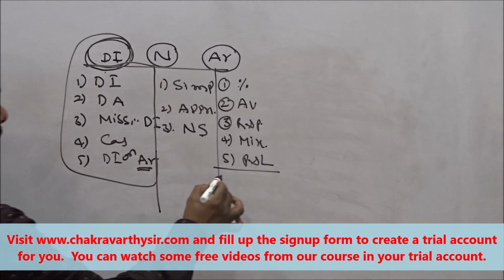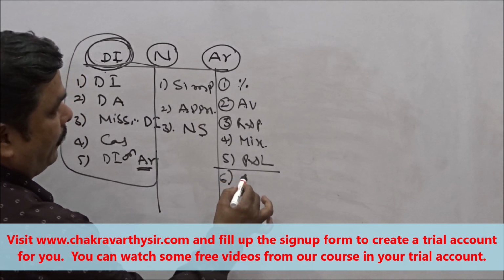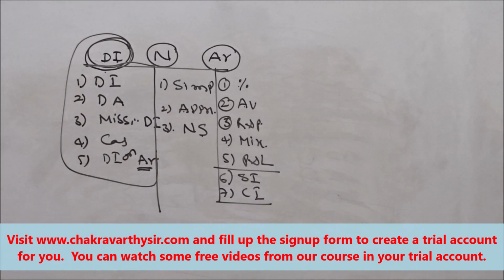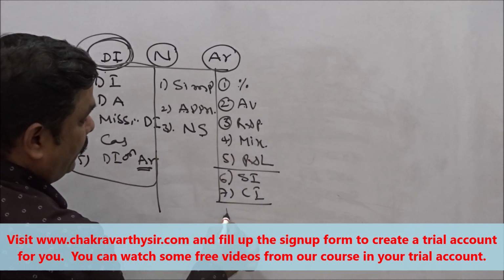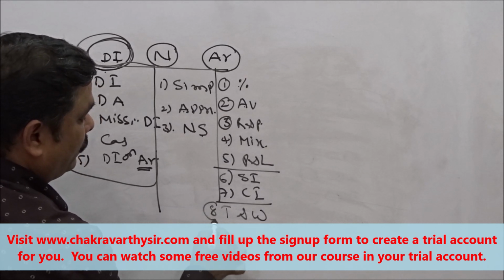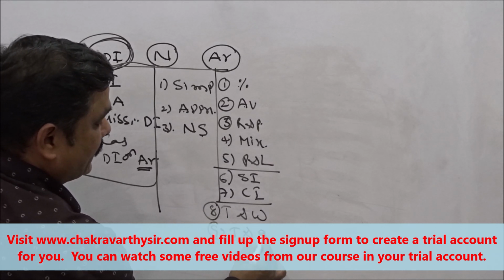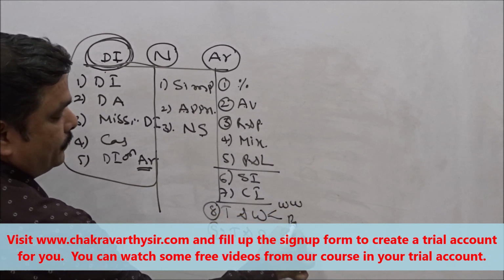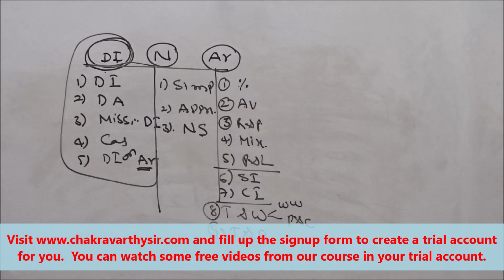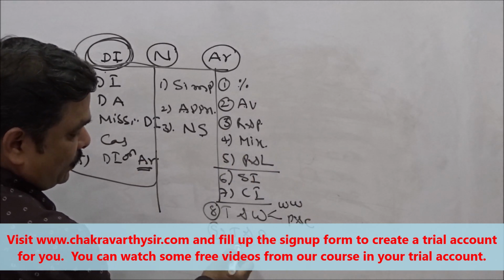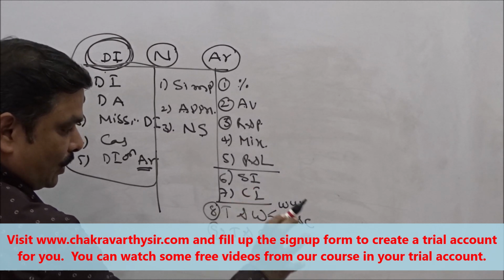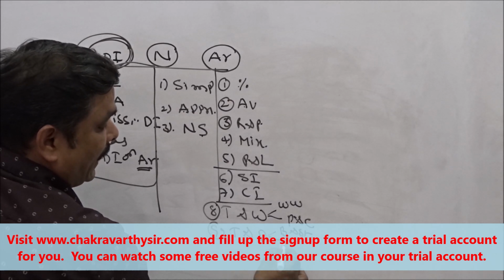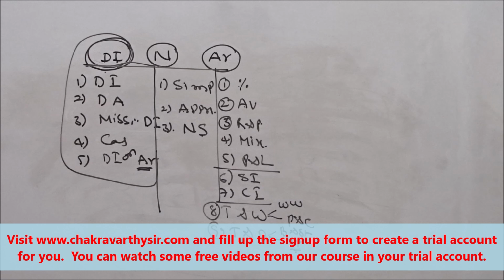Now, followed by the next set, we will take simple and compound interest, one set. Next set we take time and work, time and distance. In time and work, there are problems based on work and wages, pipes and cistern. Cistern is nothing but a tank. Next, time and distance: normal general problems, then problems based on boats and streams and trains. This is one set.